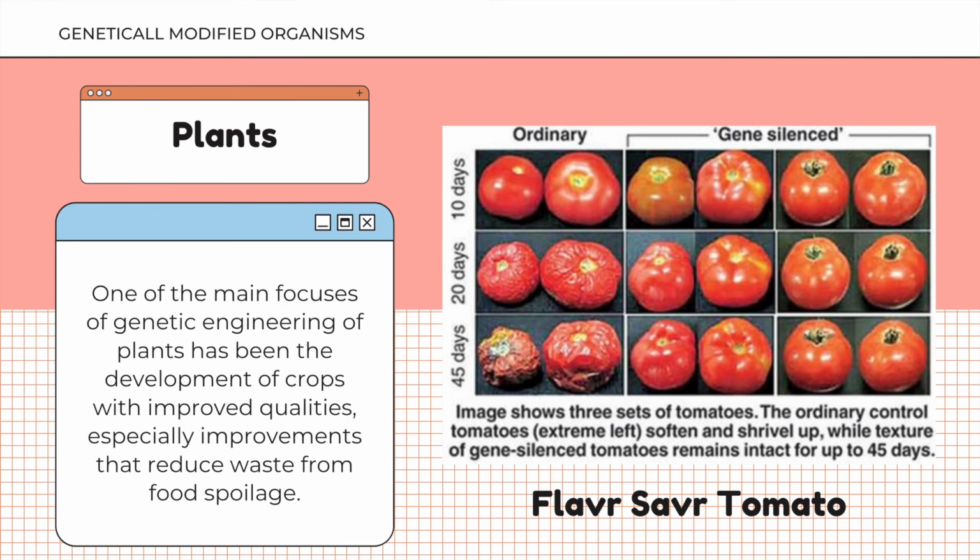For example, the Flavr Savr tomato. It was the first genetically modified organism that was licensed for human consumption. The trait modified in this tomato is its ripening process. Inhibiting the undesirable gene delayed the softening of the tomato and extended its shelf life.